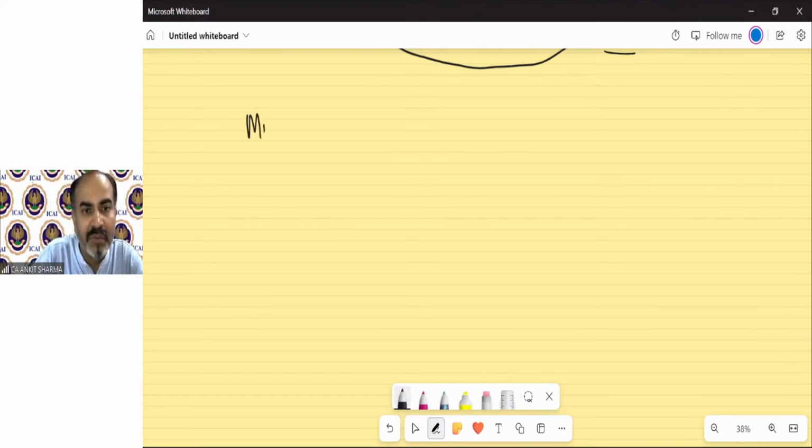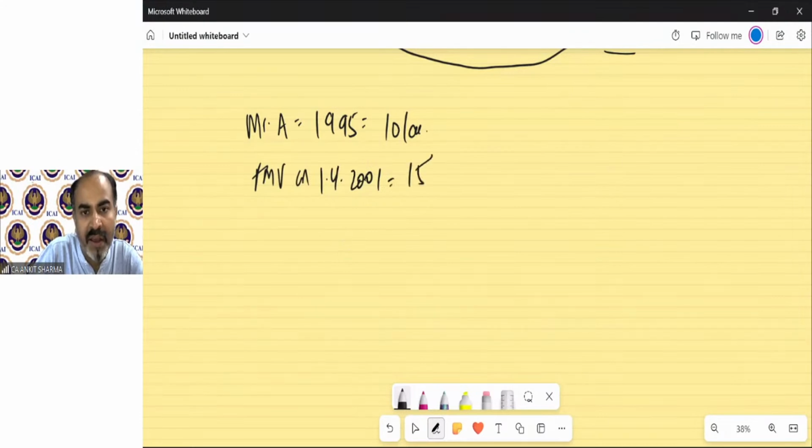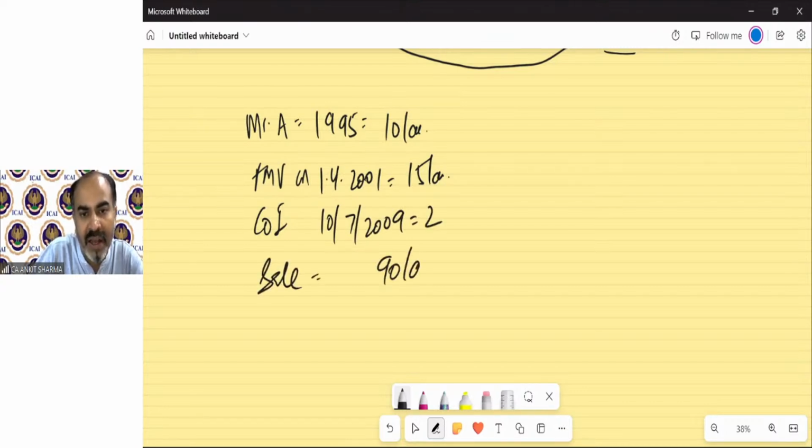For example, Mr. A purchased a property in 1995 for rupees 10 lakh. The FMV on 1/4/2001 is rupees 15 lakh. The cost of improvement was incurred on 10th July 2009 for rupees 2 lakh. This property has been sold for rupees 90 lakh. Then compute the capital gain in the hands of Mr. So-and-so for assessment year